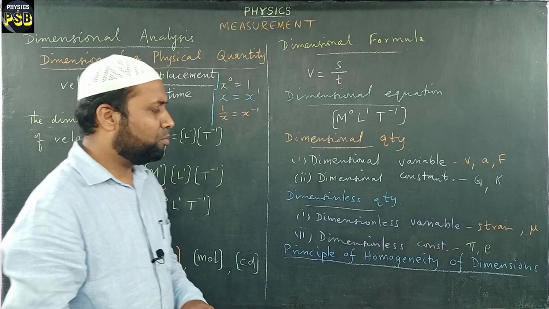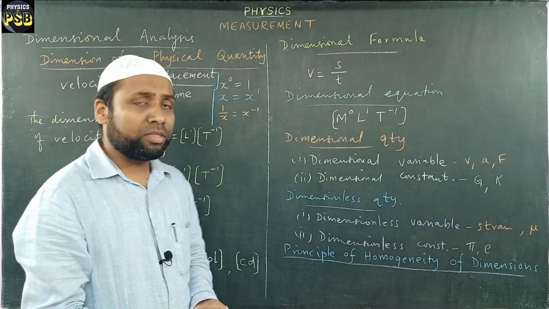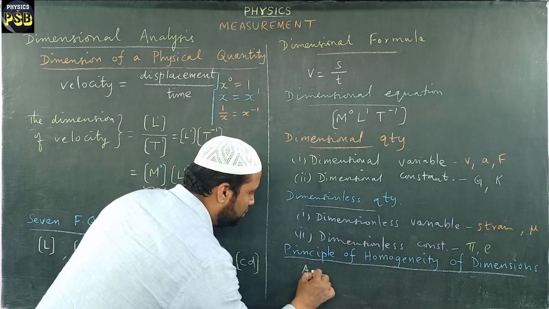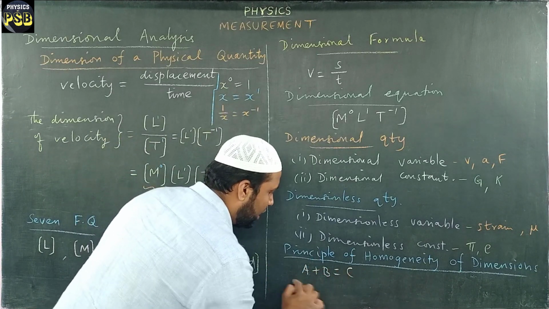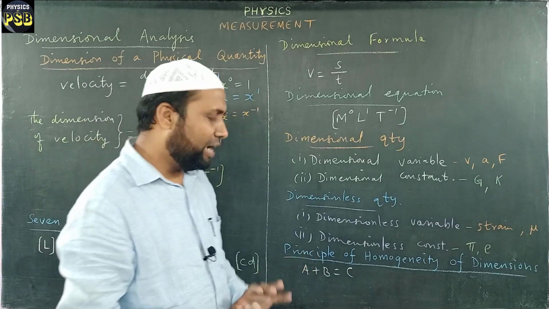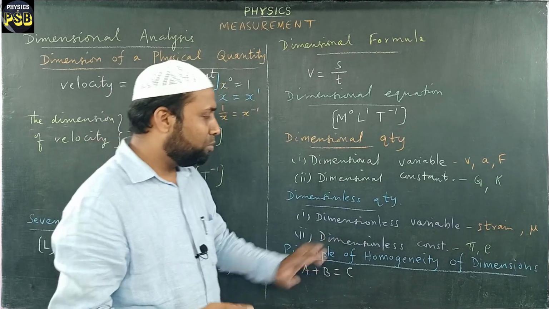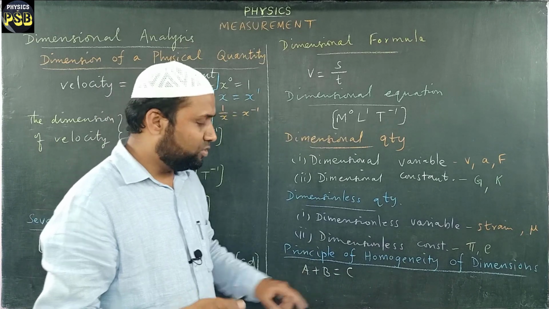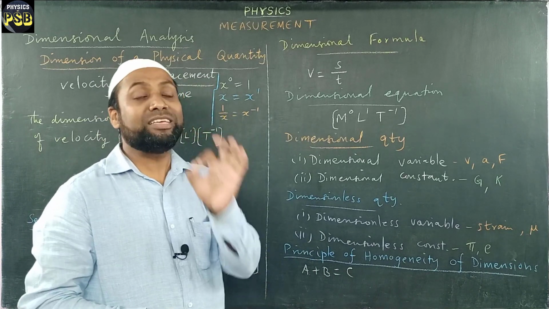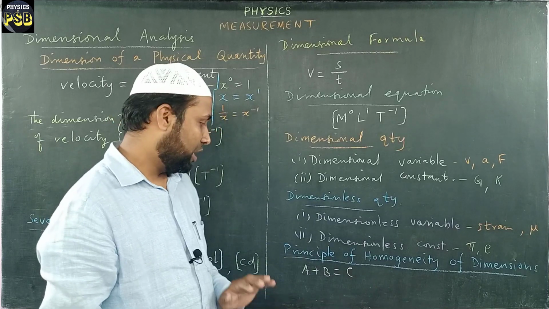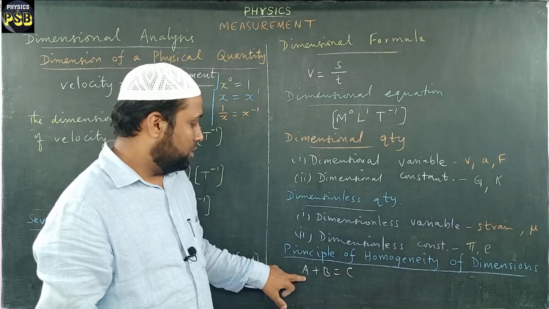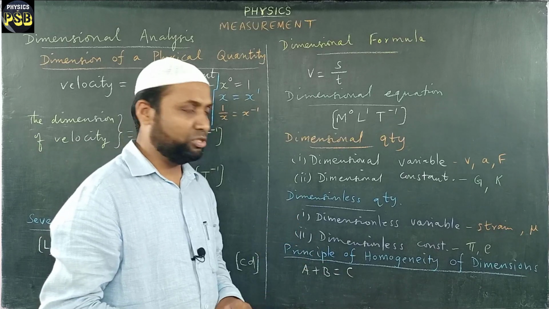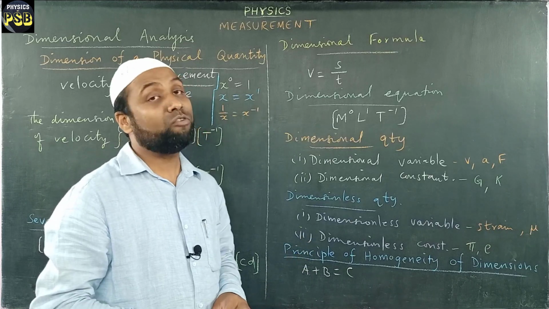What is this principle of homogeneity? Let me tell you. I write a simple equation here, a plus b equals c. If I have an equation of this kind, then the principle of homogeneity says that each term of this equation will have the same dimension. I repeat, each term of an equation will have the same dimension. It is known as the principle of homogeneity.